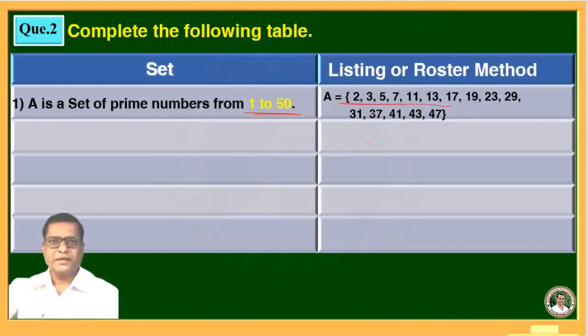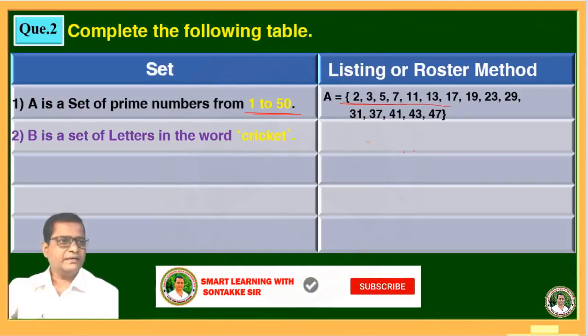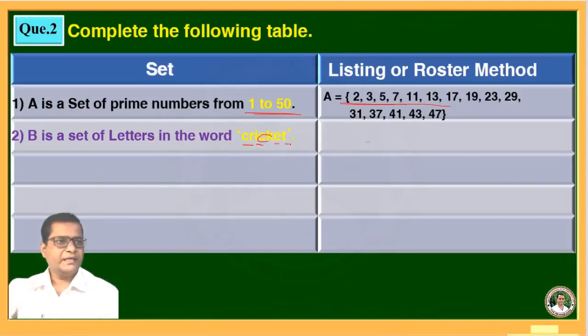Second example is B is the set of letters in the word cricket. Now in this example also, letters in the word cricket: C, R, I, C is repeated, K, E, T. So what is the answer? B is a set of elements C, R, I, K, E, T. Means here C is 2 times, take only 1 time, remaining letters separated by commas.